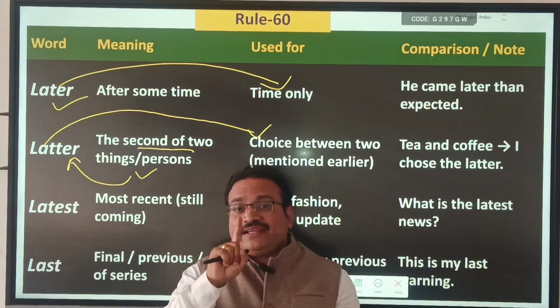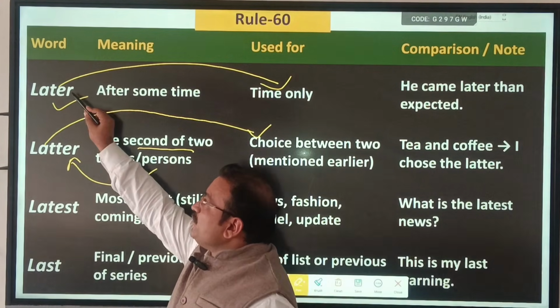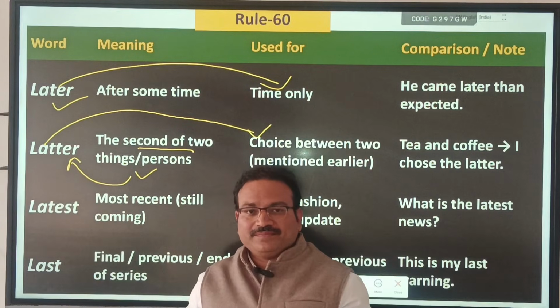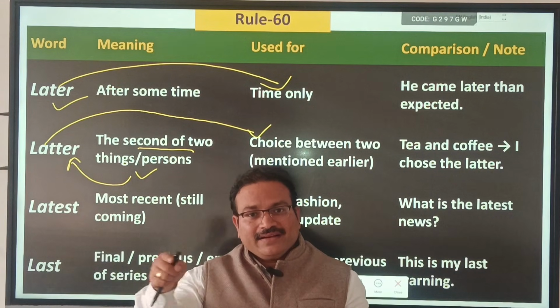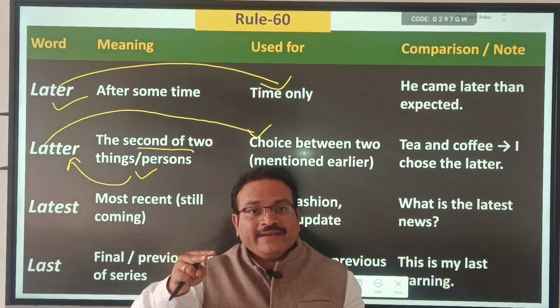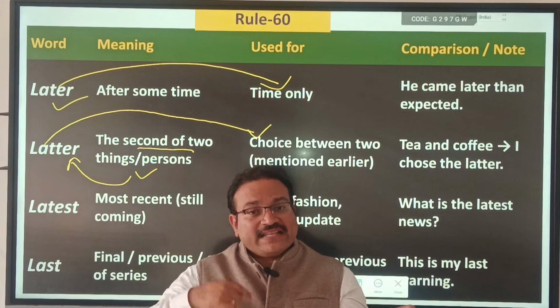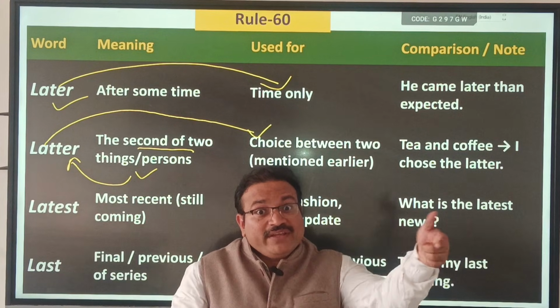LATTER, the double T is very important. Candidates get confused between later and latter. Single T, time. Double T, second in two. Ram and Shyam are friends. The latter is more intelligent means Shyam is more intelligent.